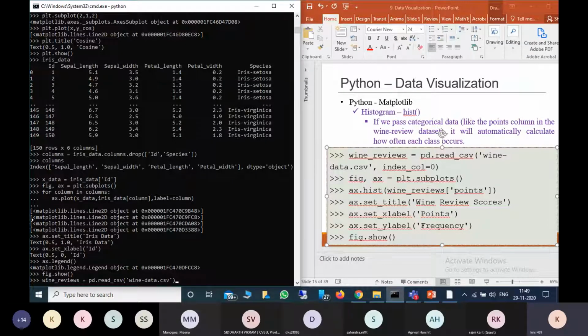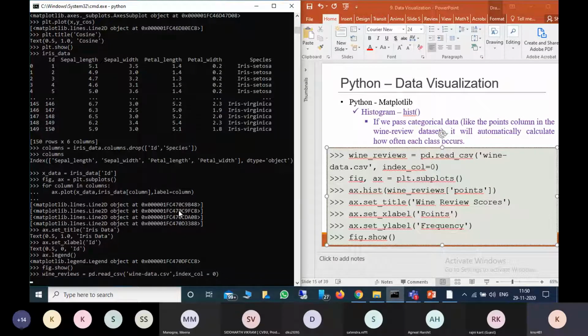Always remember, if the file is in a different location, you have to give the complete path. And I am giving index_col equal to 0, meaning the first column as the index. This data is actually very huge.